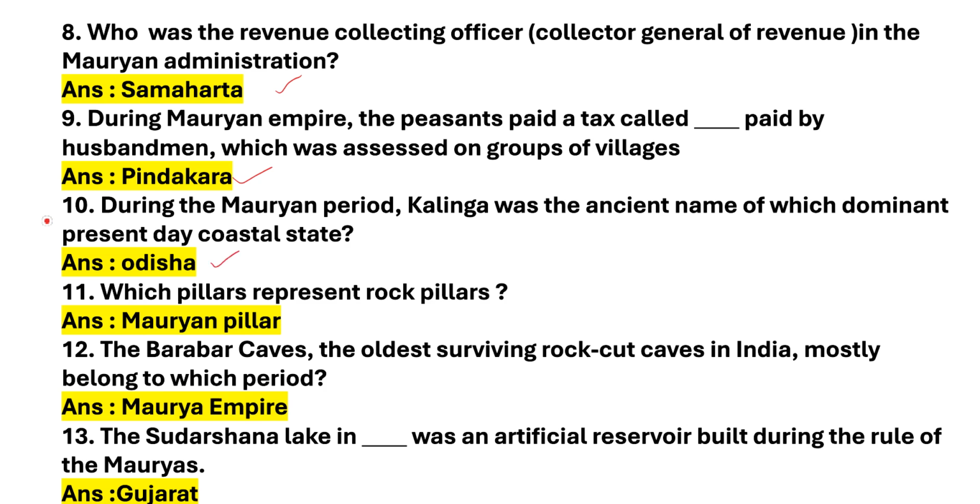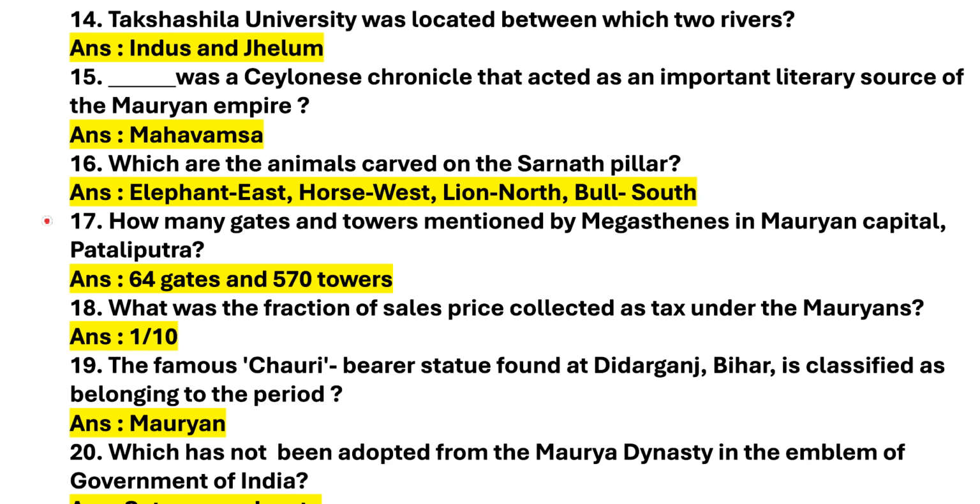Answer is Odisha. Next question, which pillars represent rock pillars? Answer is Mauryan pillar. Next question, the Barabar caves, the oldest surviving rock cut caves in India, mostly belong to which period? Answer is Maurya Empire. Next question, the Sudarshan Lake in which state was an artificial reservoir built during the rule of the Mauryas? Answer is Gujarat. Let's move on to the next slide.